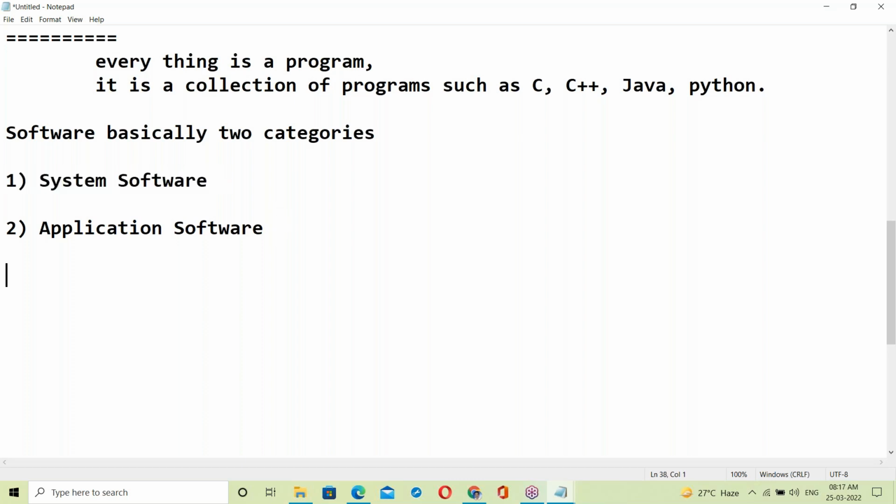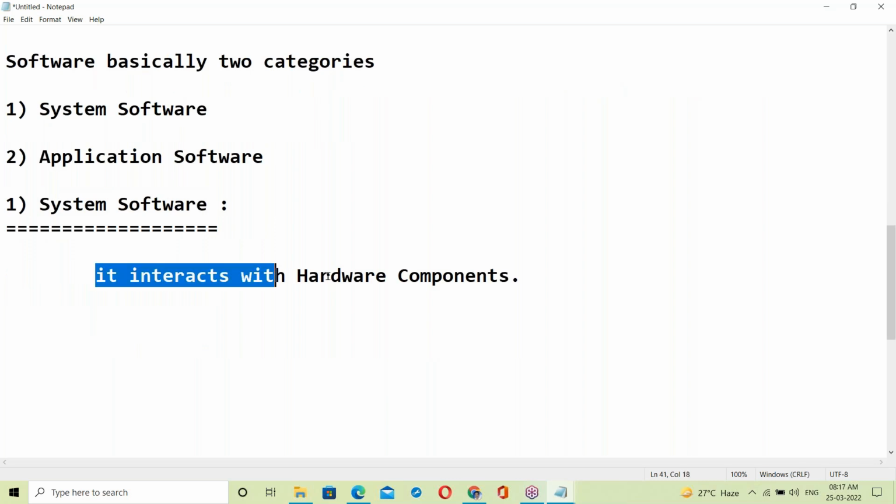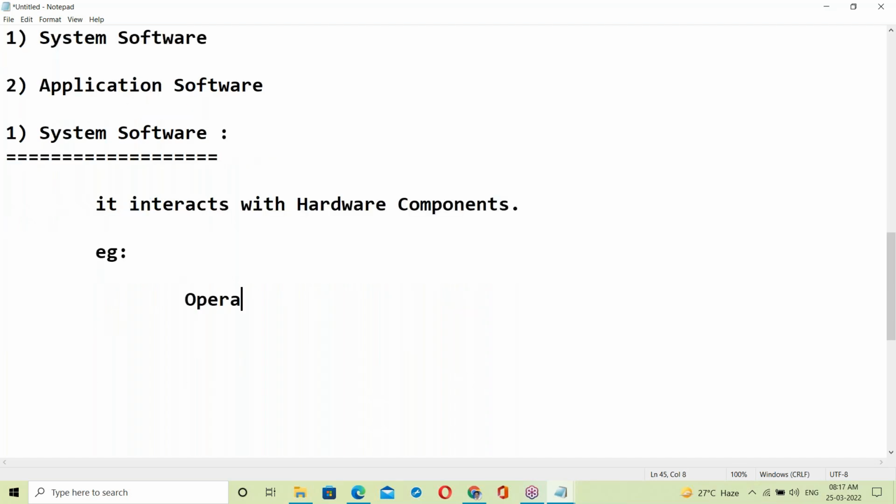What is system software? System software interacts with the hardware components. Examples: operating systems and device drivers.